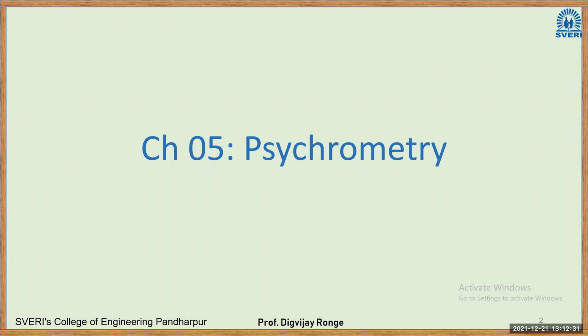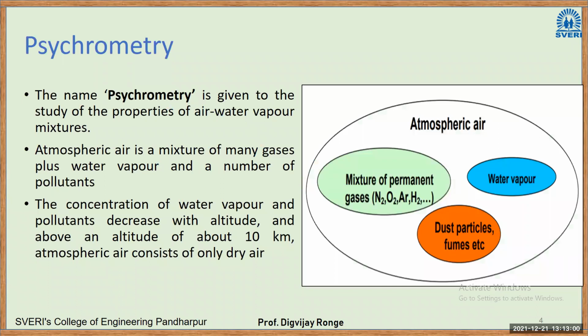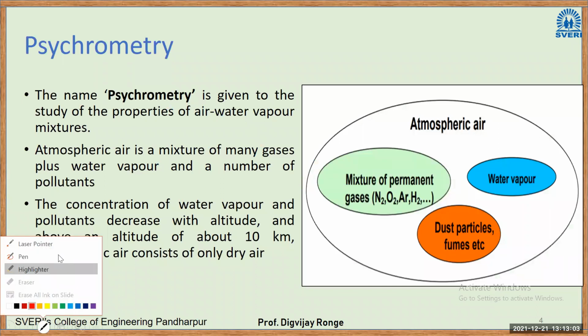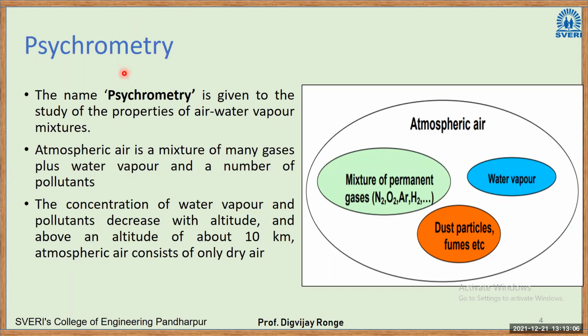We have also seen in the last lecture that there are some atmospheric levels. From the ground up to 10 kilometers, we have the troposphere. Inside the troposphere, we have atmospheric air plus water vapor plus dust particles. But as we move away from the troposphere, we have only dry air. As we go up into the stratosphere, we have only dry air. That is the composition of the atmosphere around Earth. First we'll see what moist air is, then we'll see other properties. Psychrometry is the study of properties of air-water vapor mixtures, or in short, we call it moist air.